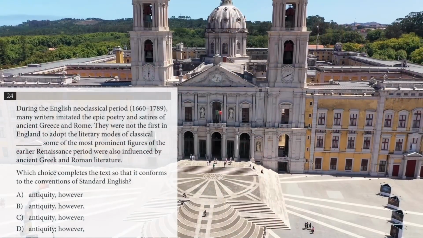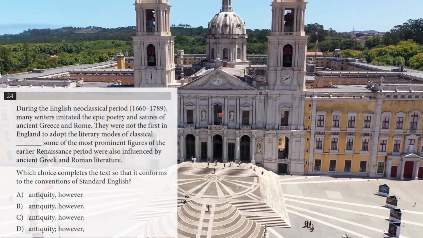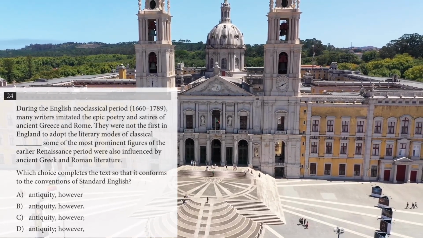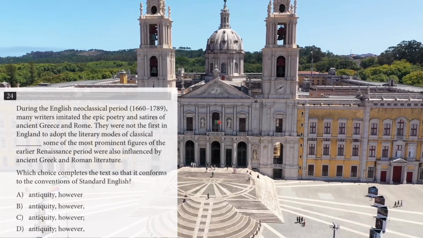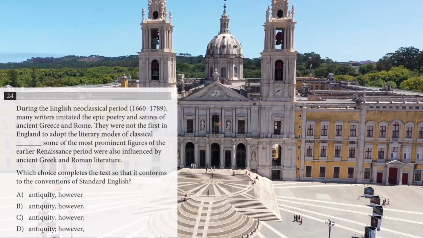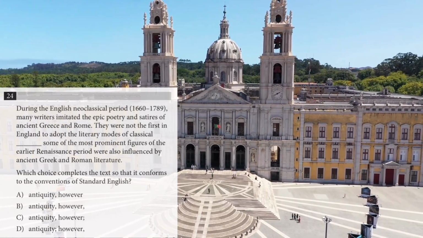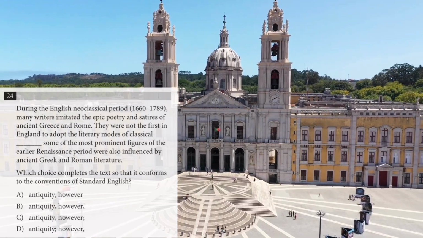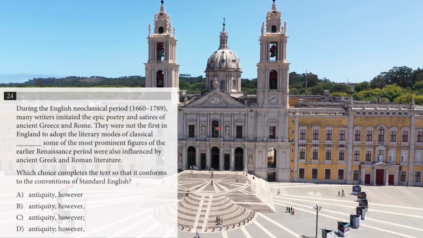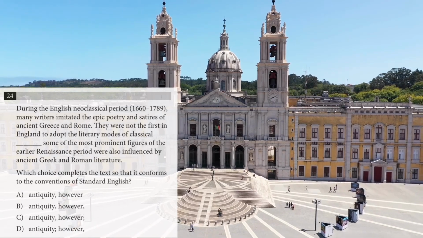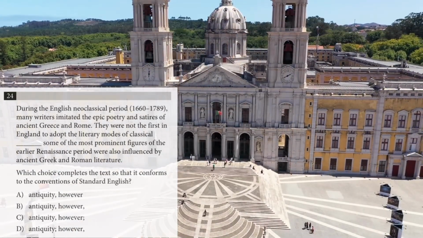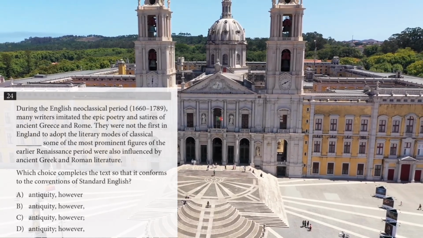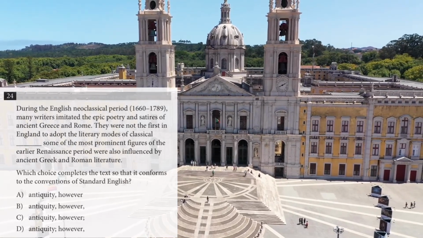Question number 24. During the English neoclassical period, 1660 to 1789, many writers imitated the epic poetry and satires of ancient Greece and Rome. They were not the first in England to adopt the literary modes of classical blank. Some of the most prominent figures of the earlier Renaissance period were also influenced by ancient Greek and Roman literature. Which choice completes the text so that it conforms to the conventions of standard English?